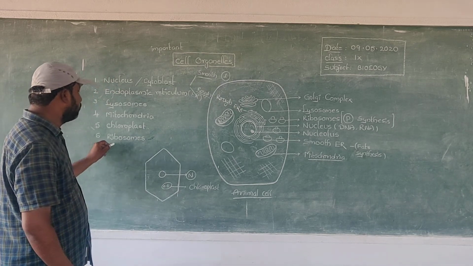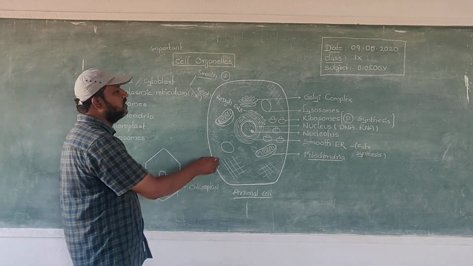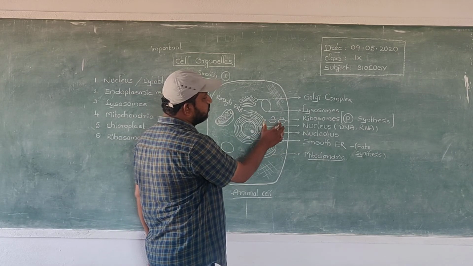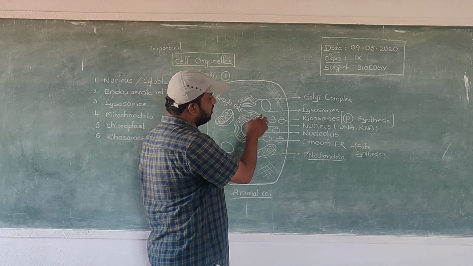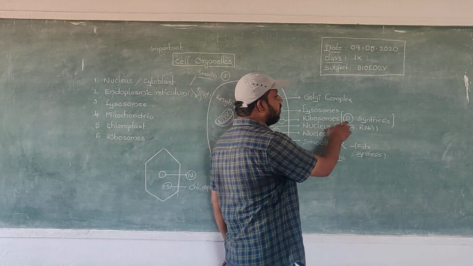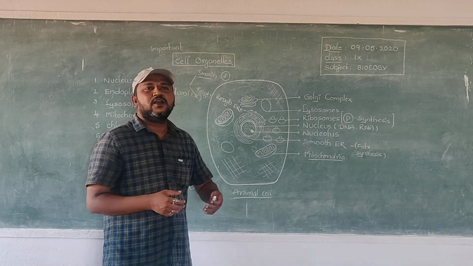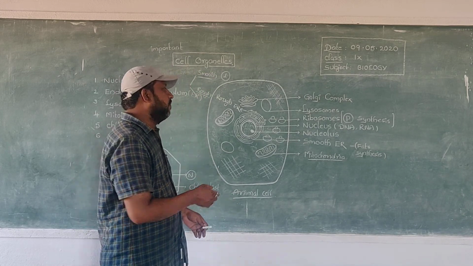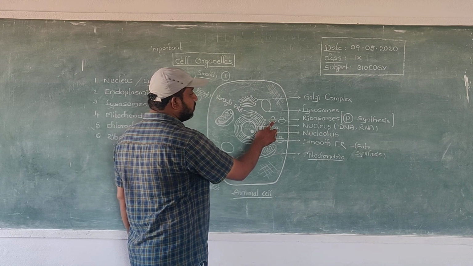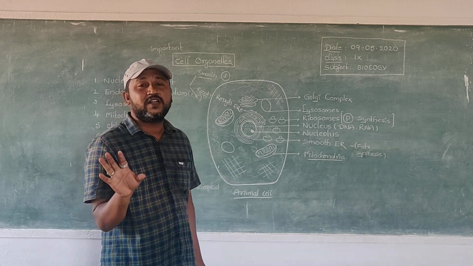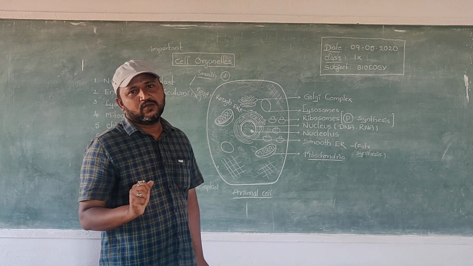Next, ribosomes. These are ribosomes. These ribosomes are useful for synthesis of proteins. Totally, we observe that ribosomes and rough endoplasmic reticulum are useful for synthesis of proteins. Okay, thank you.